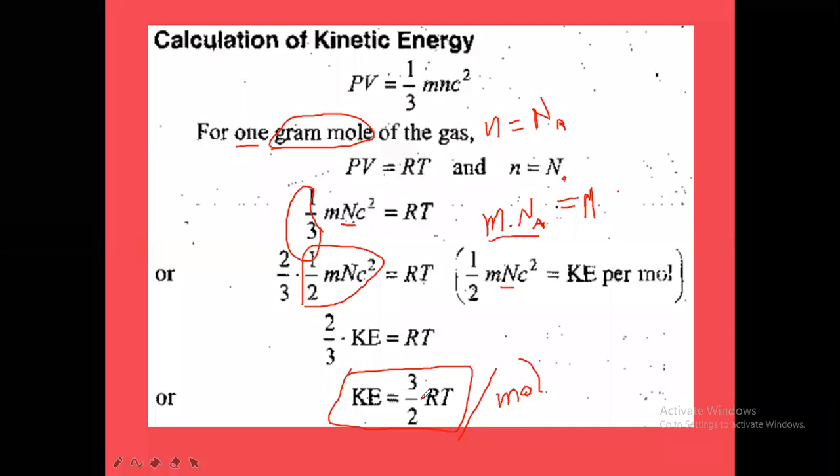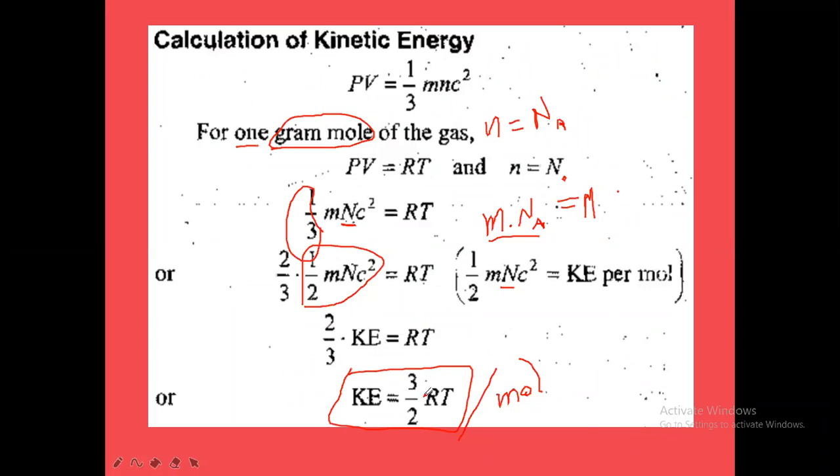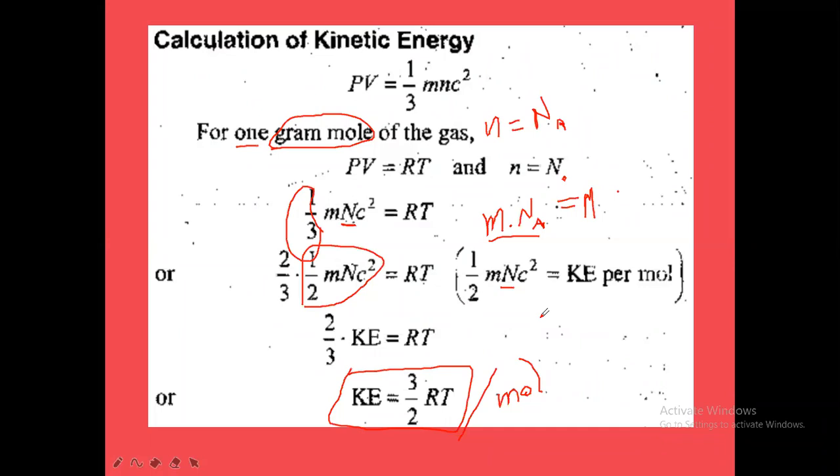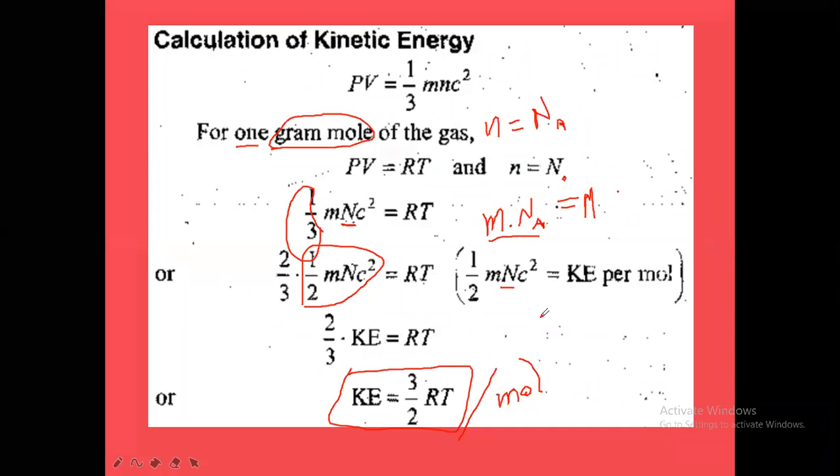In place of nRT, we wrote 1 RT. If we take 2 moles, it is 2 into RT. If we take 10 moles, it is 10 into RT. So in this way we have to understand the kinetic energy concept. Kinetic energy can be derived from the kinetic gas equation. From the kinetic gas equation, we can derive the formula for kinetic energy. Is it clear? So K is equal to 3 by 2 RT per 1 mole.